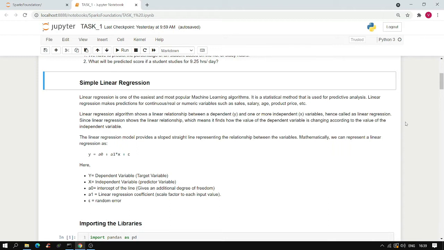Since linear regression shows a linear relationship, it is very easily represented by a mathematical relation or an equation. On your screen, you can see a mathematical equation that shows a relationship between two variables, namely y and x, where y is a dependent variable and x is an independent variable. Now let us head to the solution.